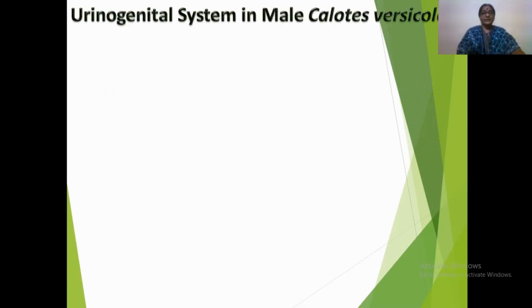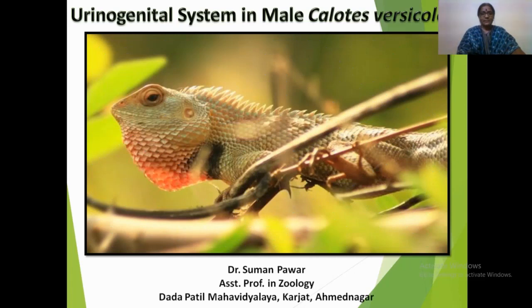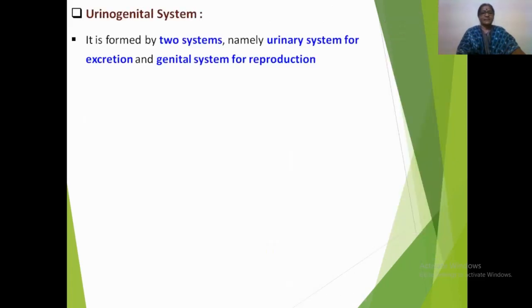Friends, today we are discussing the urinogenital system in male Calotes versicolor. First of all, let us discuss what is meant by urinogenital system. The urinogenital system shows analysis of its terms urino and genital. The urino means the excretory and genital, that is the reproductive. Thus, this system is formed by two different systems, namely urinary system for excretion and the genital system for reproduction.